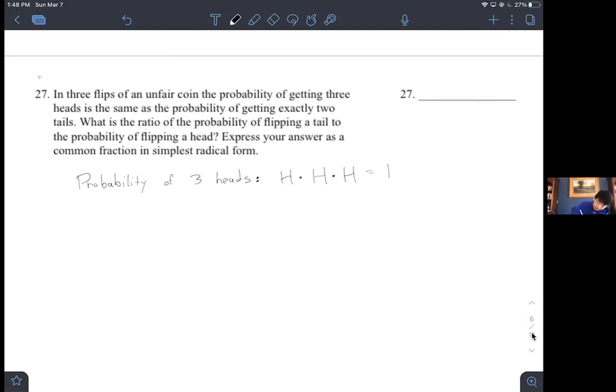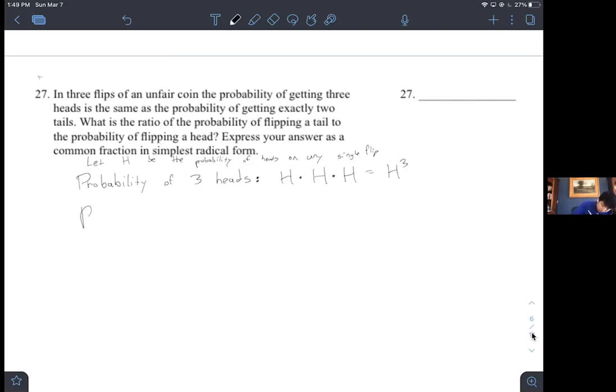And so if we let H be the probability that we get heads on any single flip, then the probability of getting 3 heads in 3 flips is H cubed.